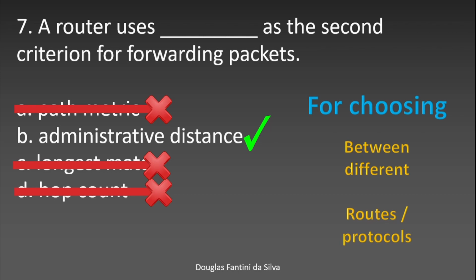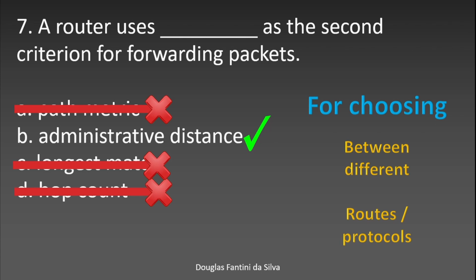To untie this, we look at the administrative distance so you can decide for the better, for choosing between different routes and between different protocols, for example,